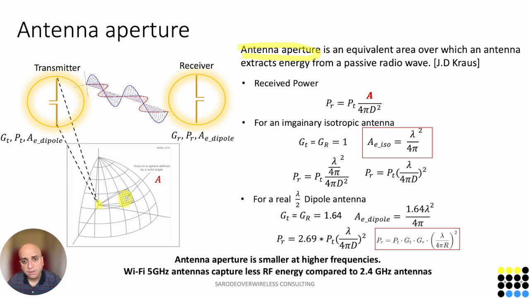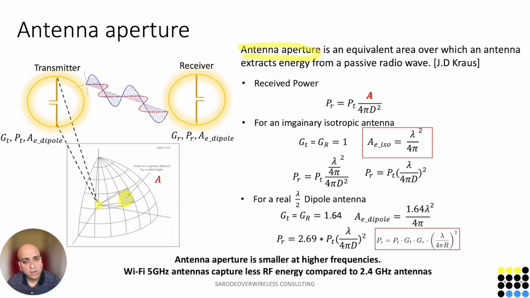Now substituting the antenna aperture for isotropic antennas into the formula above, we come to this equation where received power is transmitted power times lambda by 4 pi d, whole squared. This equation looks familiar. It looks similar to the Friis equation, but we don't see the gain parameters.